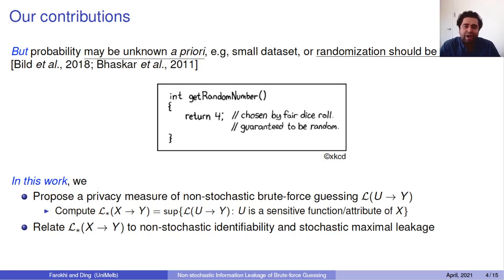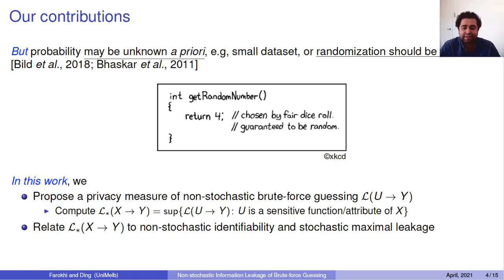Why are we looking at the non-stochastic framework? Because in a lot of cases, we might not know the distribution and the probability in advance. We might only have a small data set, so we would not be able to construct the statistics of the data sets to use as a proxy for the original probability distribution. Or we may want a way of constructing outputs that is not based on randomization, because randomization is not allowed in the policies we use for releasing information. That could be quite a lot of cases when we are dealing with finance, because people don't want to add noise to some information that might be used in an incorrect way.